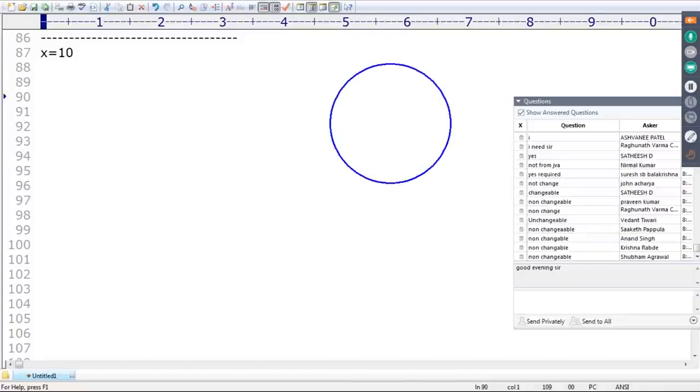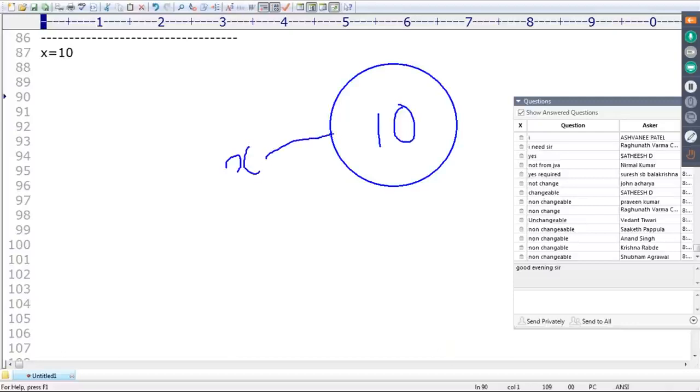Sir, here have you observed? This is the 10 and x is the reference variable for that. Have you remembered? I covered it already. Everything in Python is an object only. Int value is also an object, float value is also an object, complex value is also an object, string value is also an object, boolean value is also an object. That's why x is equal to 10 means this is the memory representation. Clear? Are you able to understand up to this?